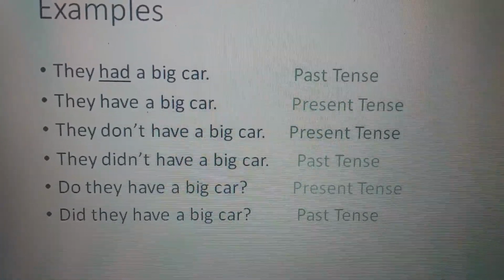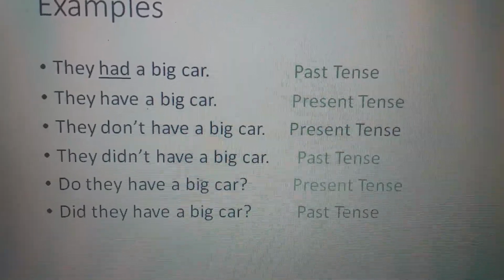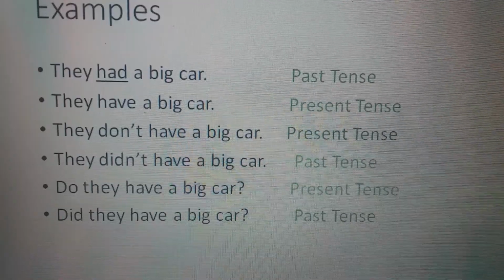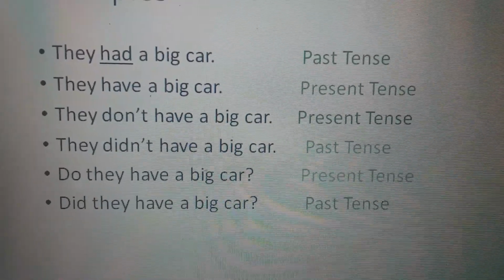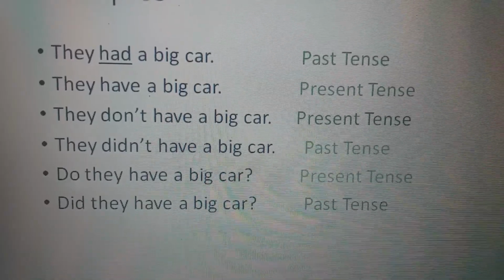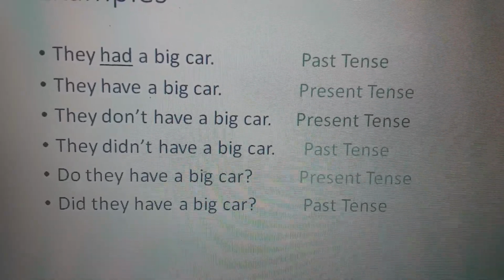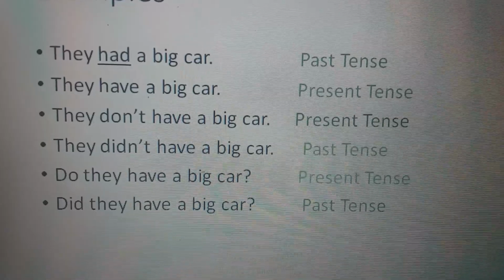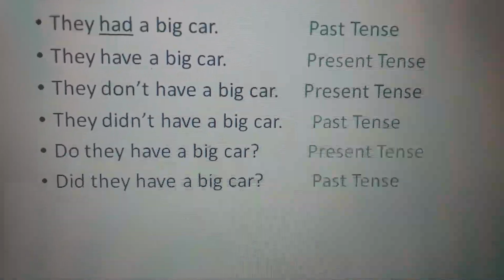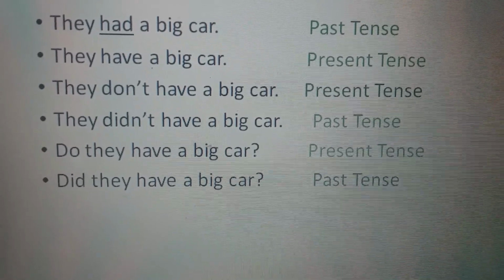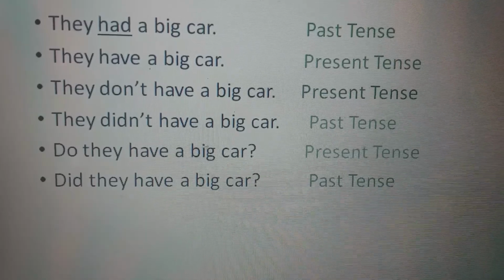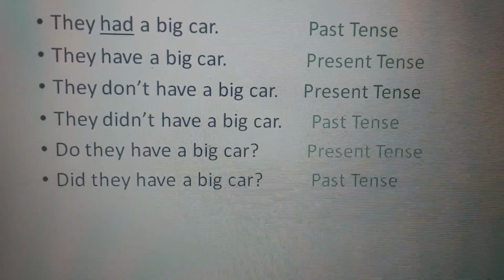Remember, if we use these verbs as linking verbs, there is no main verb after these. There is a noun or adjective. They had a big car. Here had, have, showing that the things belong to them. See, do not and didn't are used for negative sentences.